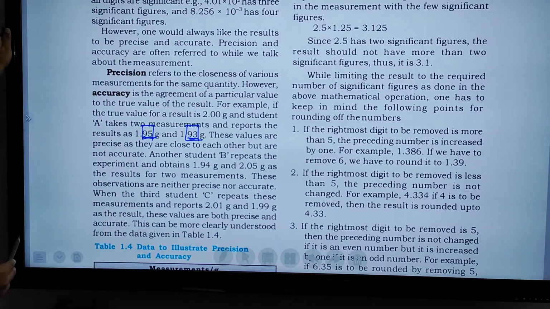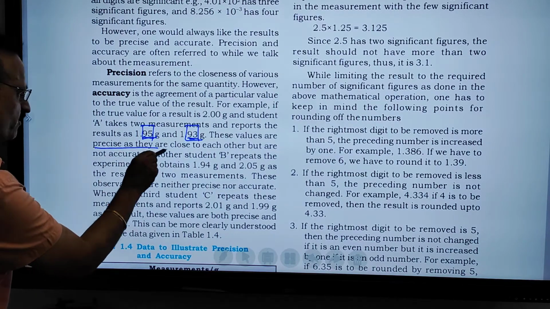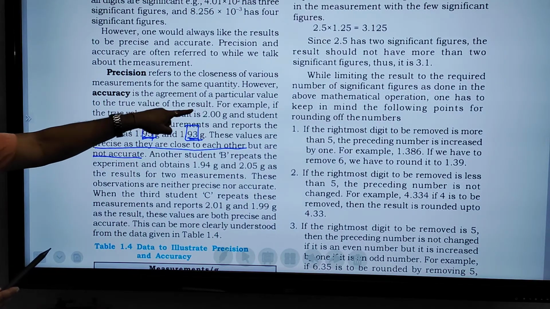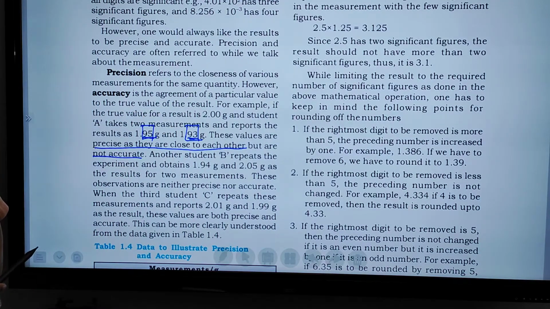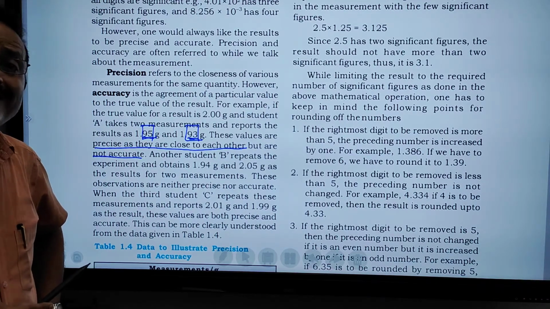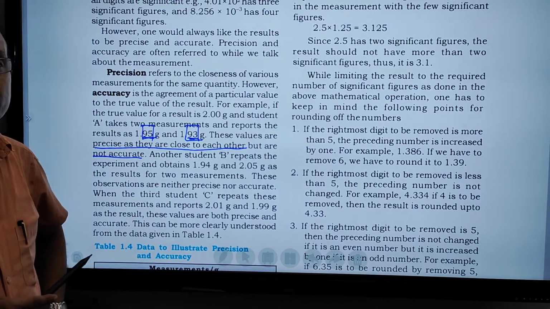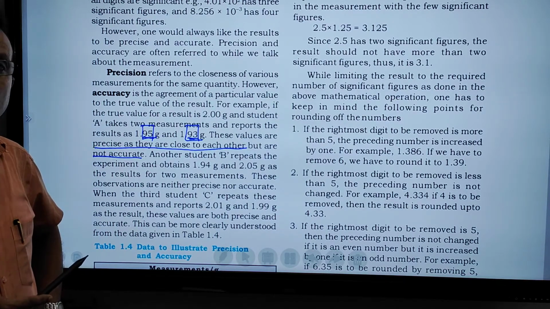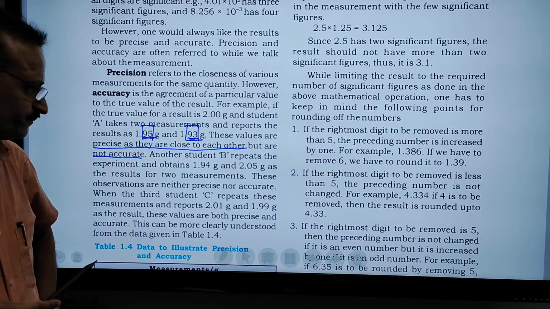So 1.95 and 1.93 are precise as they are close to each other, but are not accurate because the accurate number is 2. The average of 1.95 and 1.93 will not be 2. So if we are not getting the correct average according to the true value, then it is not an accurate value.